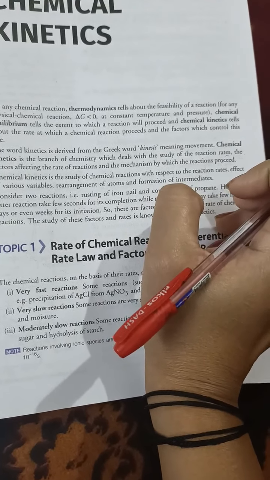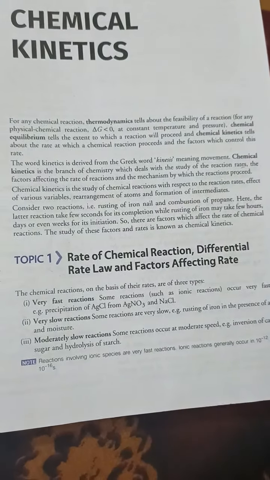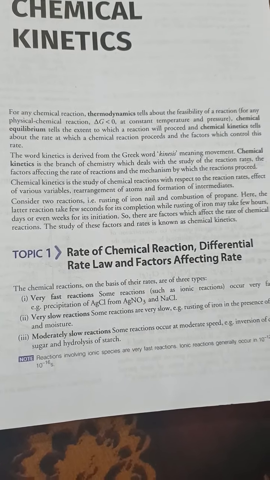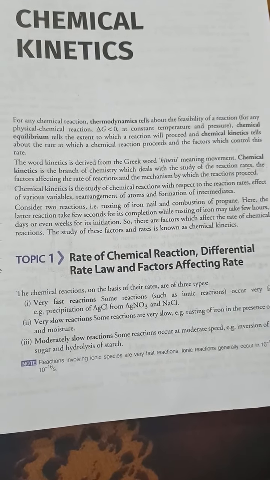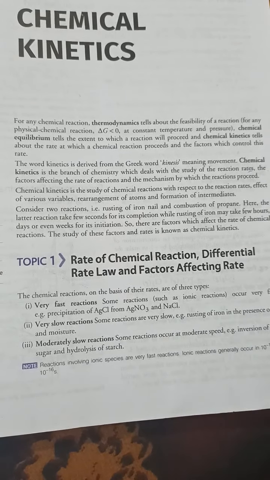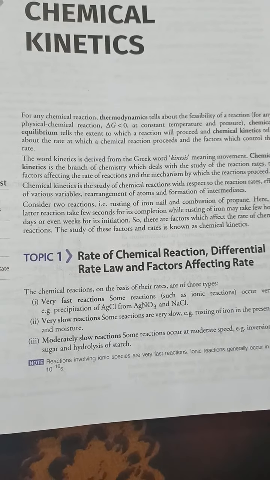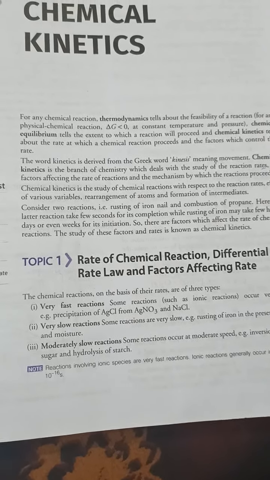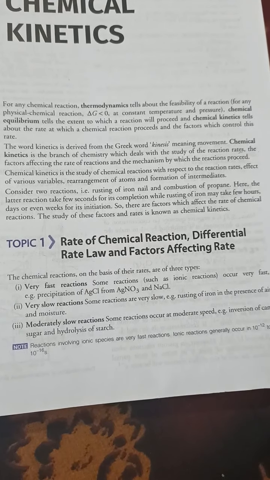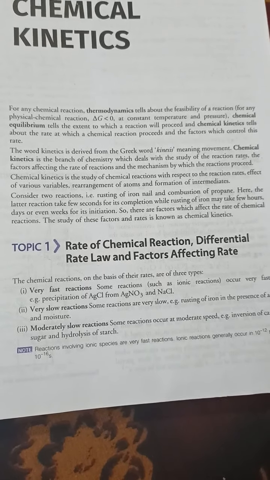Actually, it comes from the Greek word kinesis, meaning movement. In chemical kinetics, various types of reactions and various types of orders take place: fast reaction, slow reaction, very fast reaction, very slow reaction, normal reaction, moderate reaction.